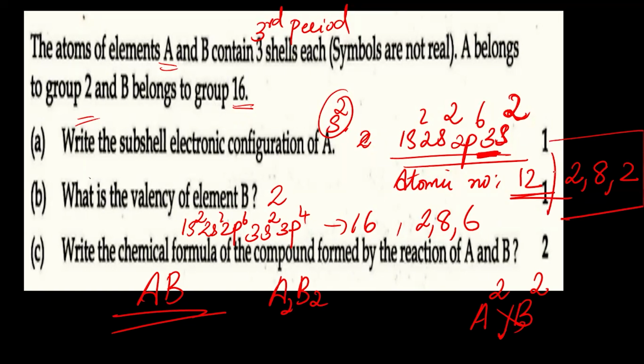Okay, try to find out the main shell electron configuration. First you want to find the atomic number for that, right? Then only you will get the main shell electron configuration, so that it is very easy to find the valency, so that you can easily find the chemical formula.